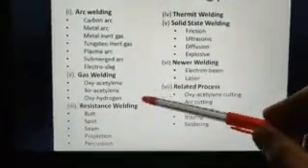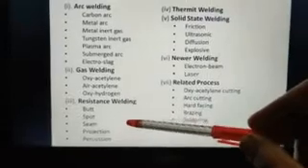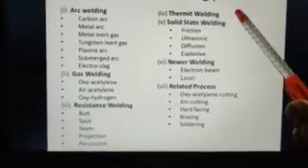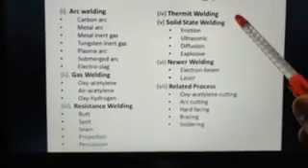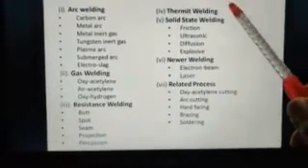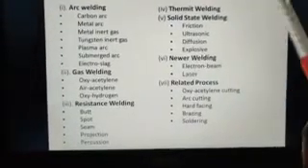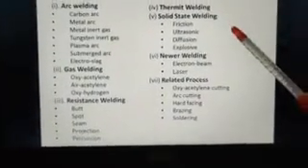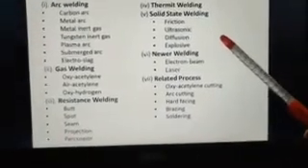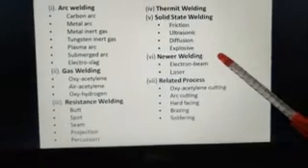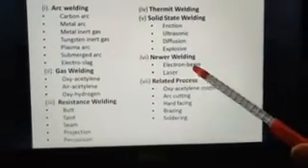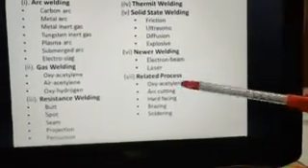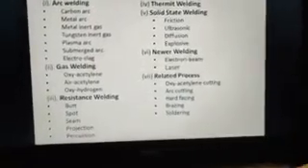Then we have resistance welding in the form of butt, spot, seam, projection and percussion welding, thermite welding or aluminothermy, which is very familiar to you, used in railway track welding, which uses aluminum oxide and aluminum and ferrous oxide. It is a thermite, very high exothermic chemical reaction process, that is called thermite welding. Then solid state welding, which is again classified into friction, ultrasonic, diffusion and explosive welding. Then we have the advanced forms like electron beam and laser beam welding, and few related processes like oxyacetylene cutting, which is oxygen cutting, then arc cutting, hard facing, brazing and soldering.